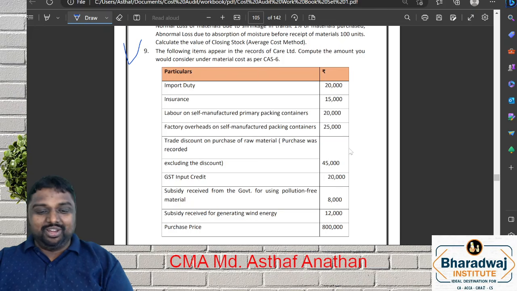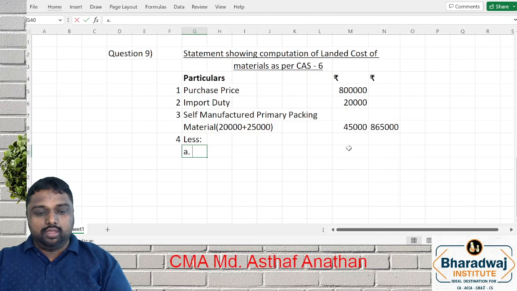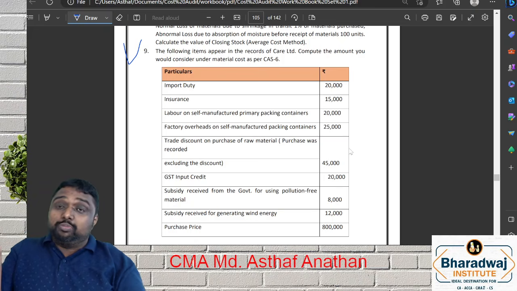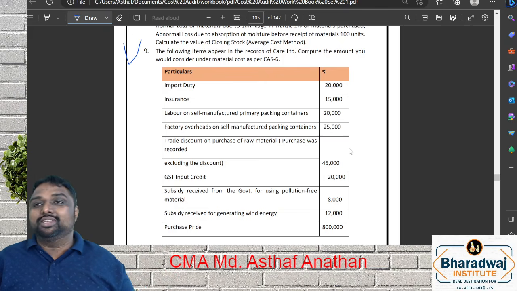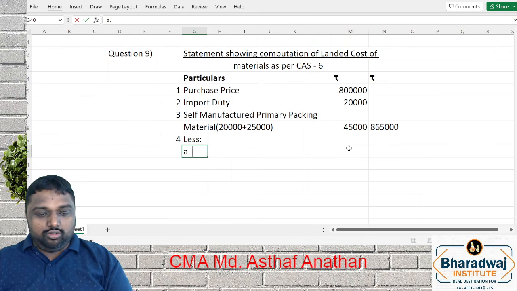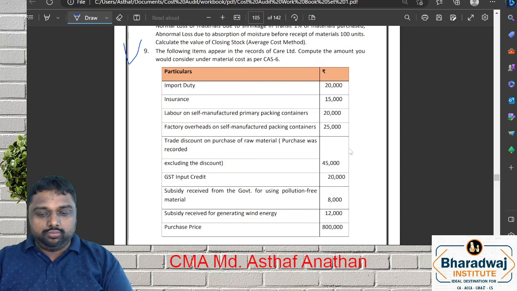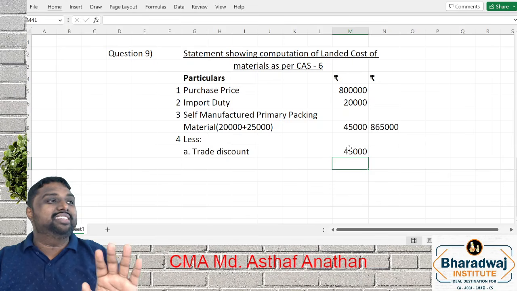Trade discount we have to reduce, input credit we have to reduce, subsidy we have to reduce. So what you have to do? You have to take this amount into the total. We have to less. See, they said trade discount not considered in purchase price. If purchase price is already net of discount, no need of reduction. But they tell very clearly the purchase price does not include discount. So what you have to do? Trade discount, what is the amount? 45. If it is a cash discount, you won't consider it because it is a finance cost.